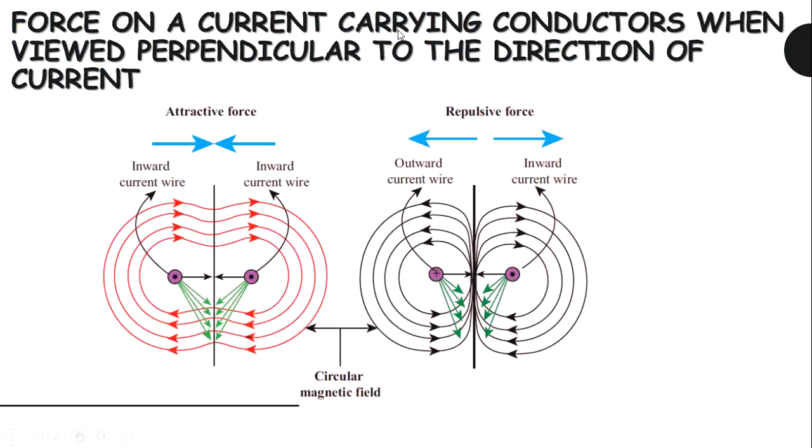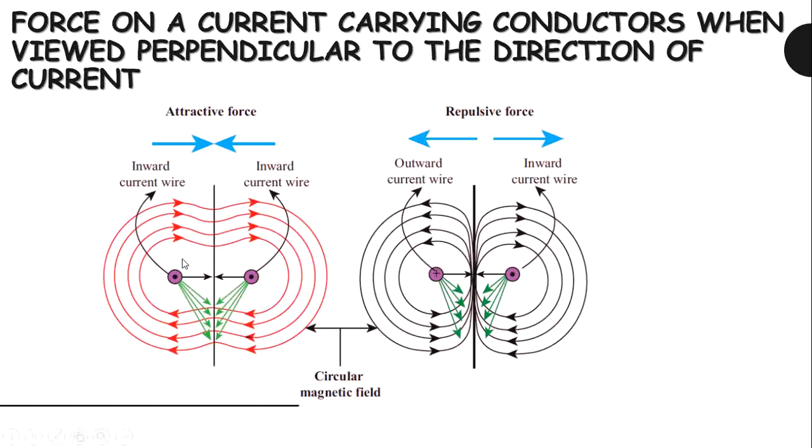Now, force on current carrying conductors when viewed perpendicular to the direction of current. See this diagram. This is the perpendicular view of the force on current carrying conductors. In the previous diagram, we placed the current carrying conductors parallel to each other. Now in this diagram, the current carrying conductors are viewed perpendicular to each other.